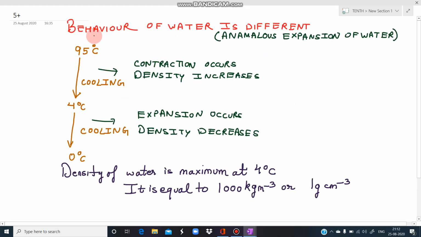Students, the relation of density and temperature that we have just studied is not observed in water. In water we do not see that relation. The behavior of water is different in terms of temperature and density. In the heat chapter we will be doing anomalous expansion of water, so we will not discuss it much here, only what is relevant to this chapter. So how is the behavior of water different?